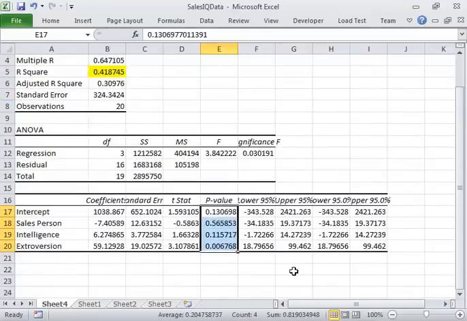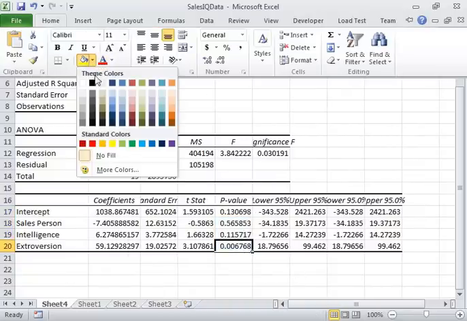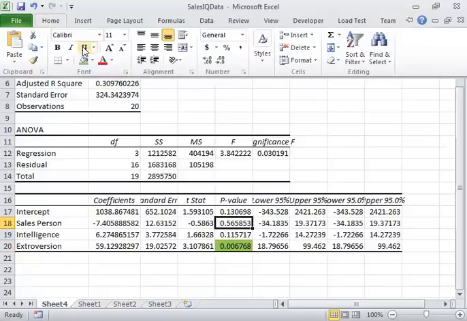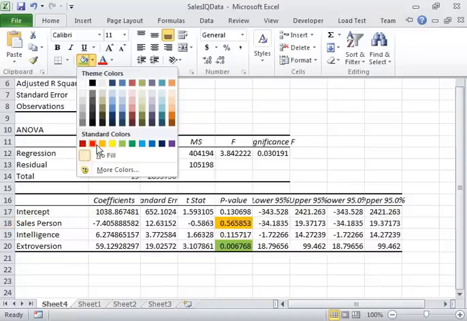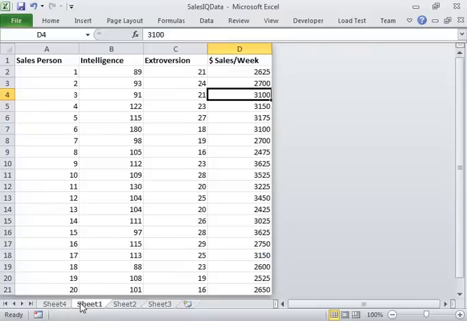My p-values, it looks like my extroversion is definitely related, because the chances of it not being related are almost 0.5%. The salesperson number is almost definitely not related, because its p-value is 56. And I'm not sure about the intercept and the intelligence. Both of them are above 0.05, but not that far above. So what I'm going to do is I'm going to do the regression again without the salesperson number and see what I end up with.